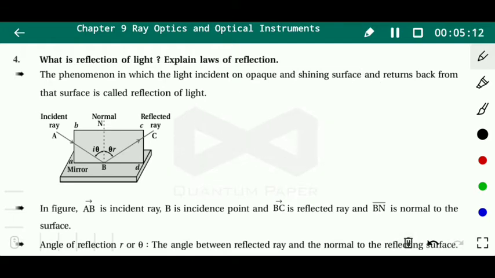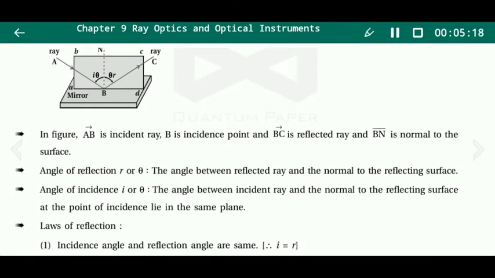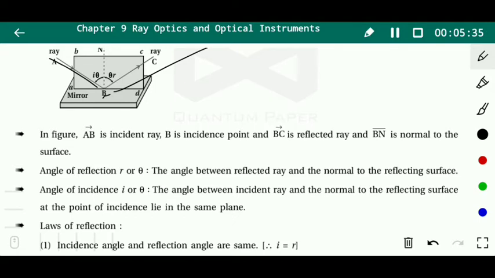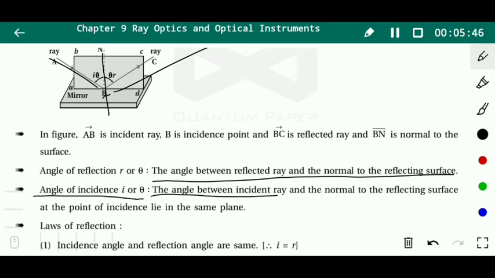From the figure we can clearly see that AB is the incident ray. B is the point of incidence, BC is the reflected ray, and BN is the normal. The angle of reflection r or theta is the angle between the reflected ray and the normal to the reflecting surface, and the angle of incidence i or theta is the angle between the incident ray and the normal at the point of incidence.